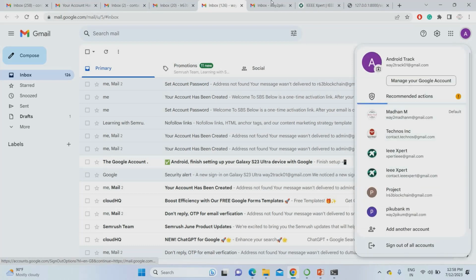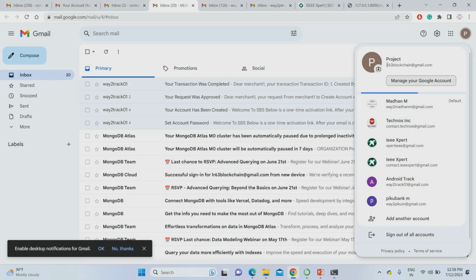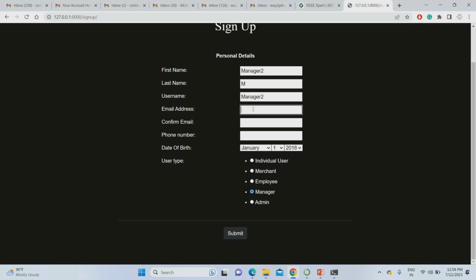So I'm having one mail ID. Hold on for a second. I'm just giving one mail ID, LR63 blockchain. I will give this mail ID as the manager mail ID, and I have given the confirm mail ID. For the phone number, you can use any random number; we don't need a phone number here. But you have to give the date of birth, so I'm giving some date of birth for the manager.